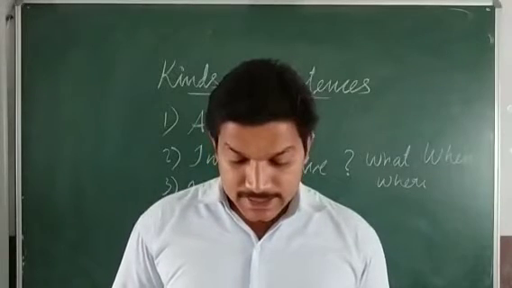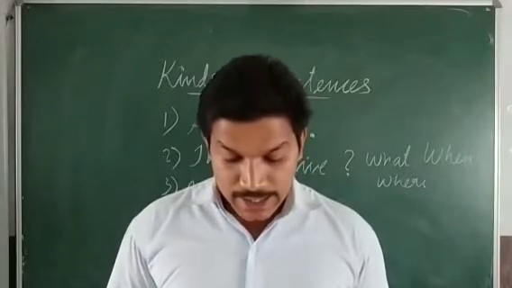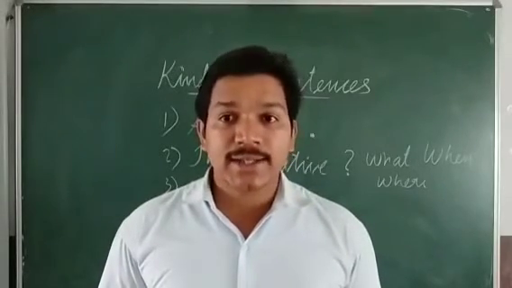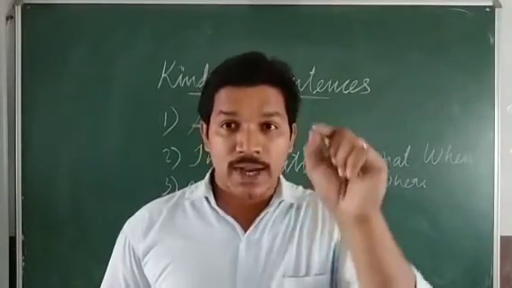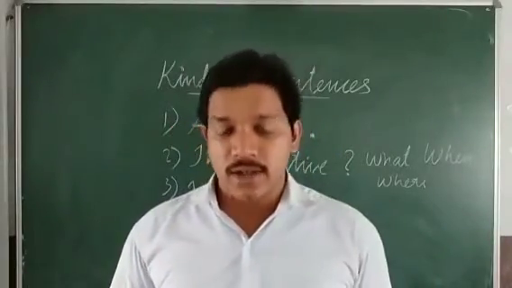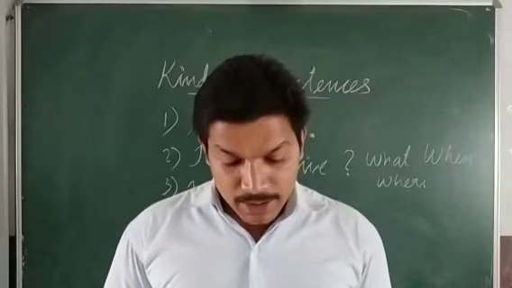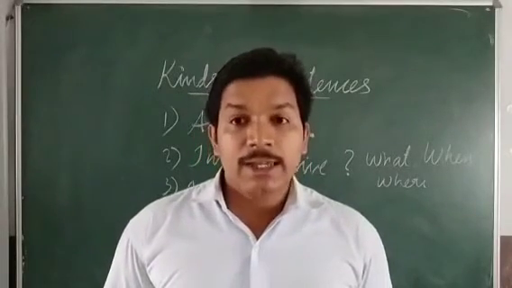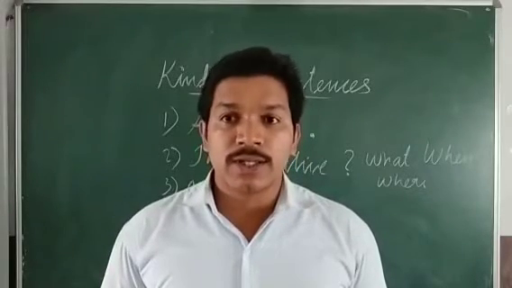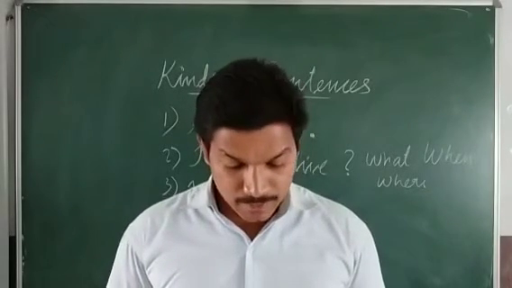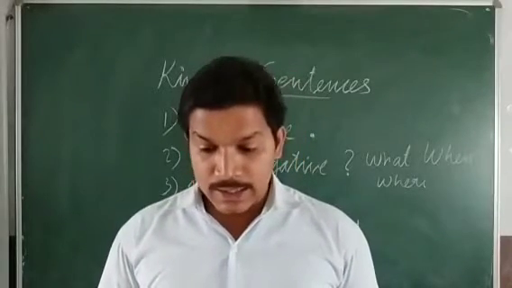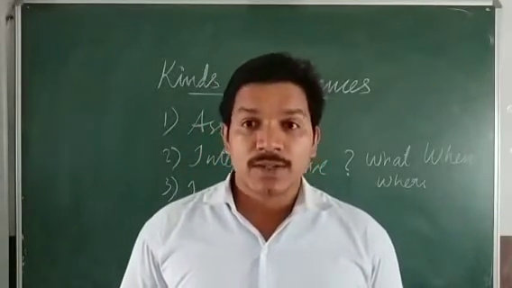Classify the following sentences and say what kind of sentence they are. The first one, what a lovely rainbow. It is an exclamatory sentence. You can just write E, and in your book you have to write fully, exclamatory. May I come in, please? It is an imperative sentence. Do not spit on the road. It is an assertive sentence, first category. Give me your eraser. It is a kind of imperative sentence.